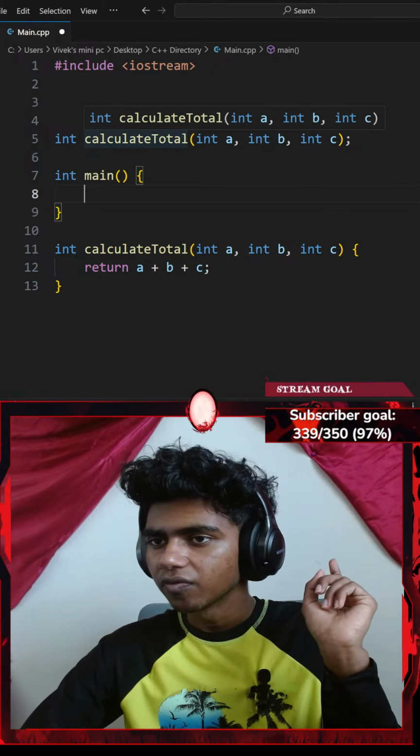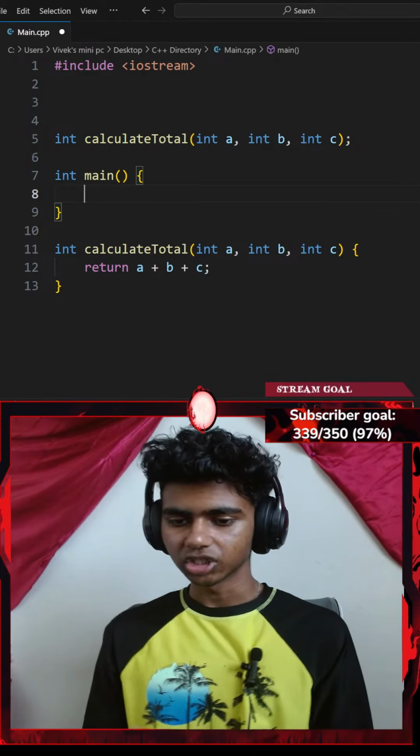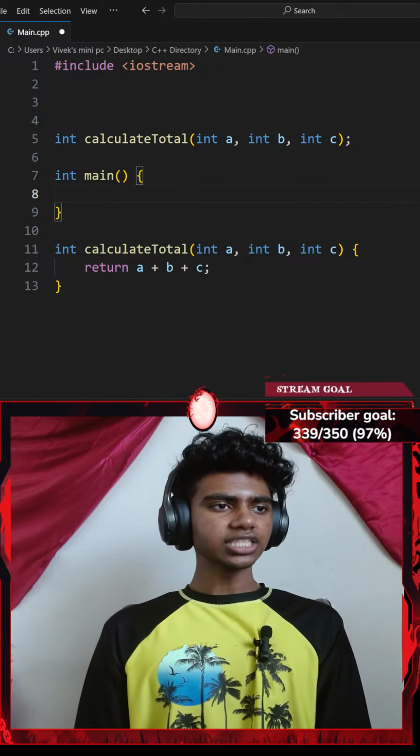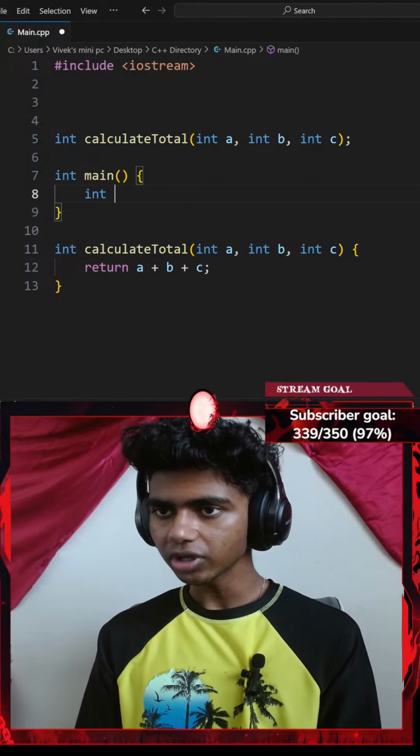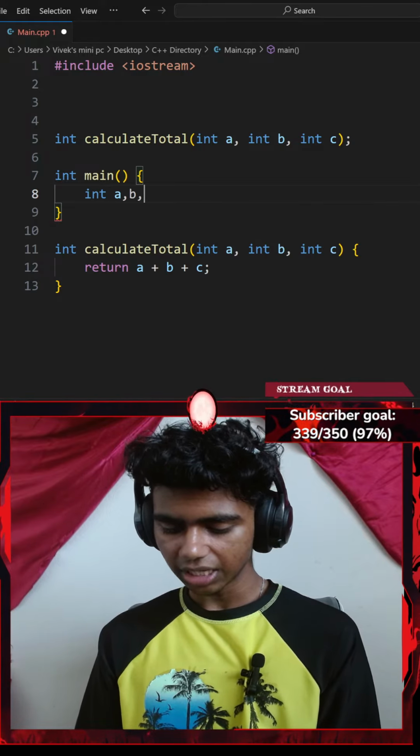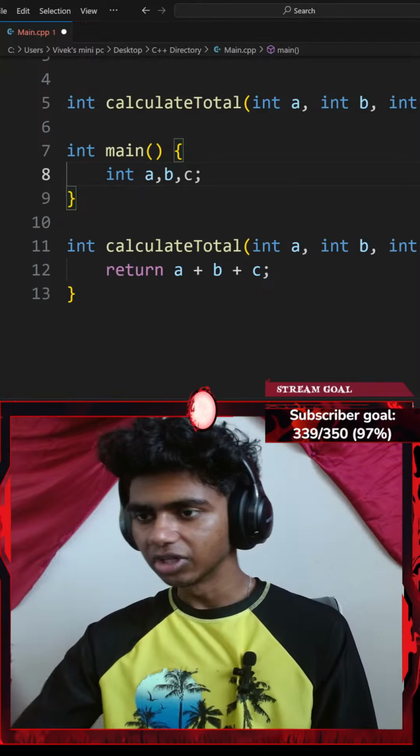I was wondering why it shows a yellow underline. Okay, that said, ask the user for 3 numbers inside of my main function. So I'll go with 3 numbers. Before that, I'll declare int a, b, and c, ending with a semicolon.